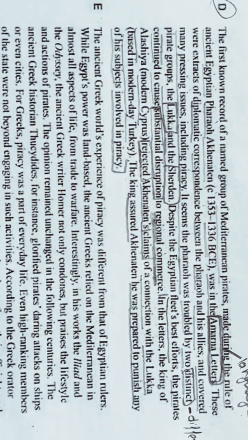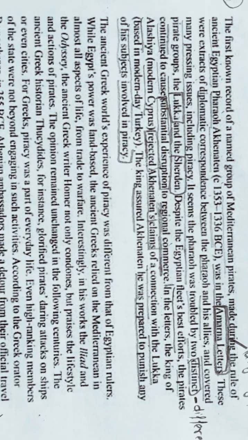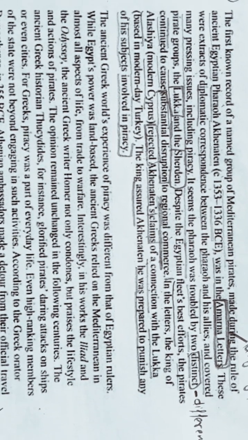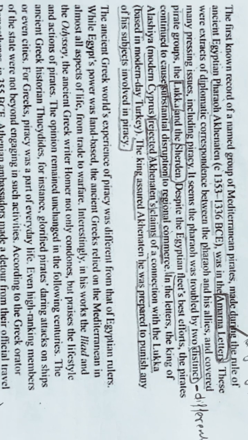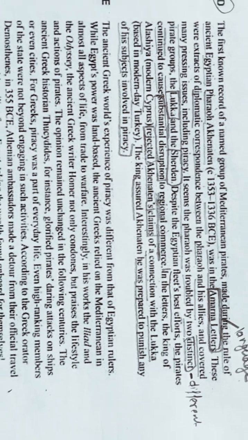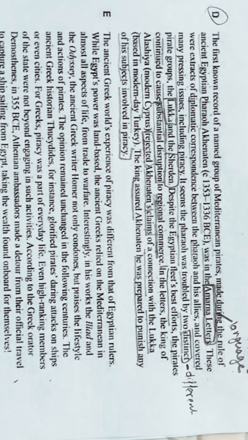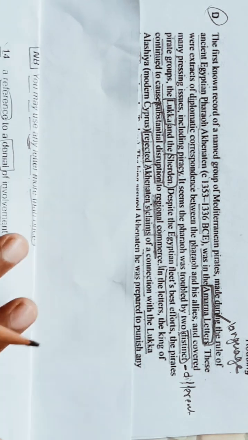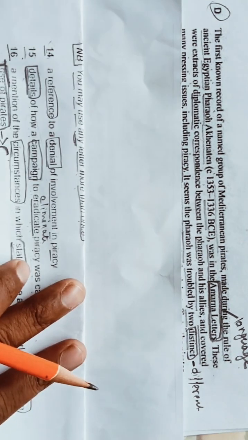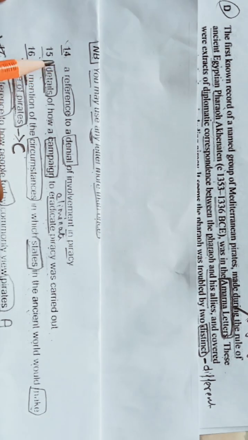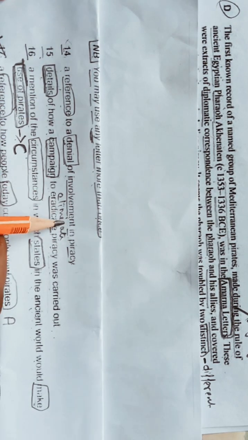So now let's quickly read our questions. 14, a reference to a denial of involvement in piracy.